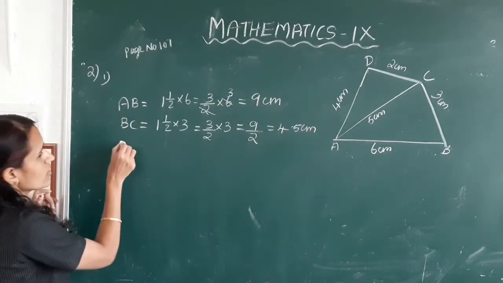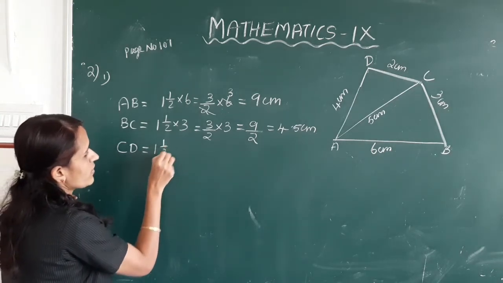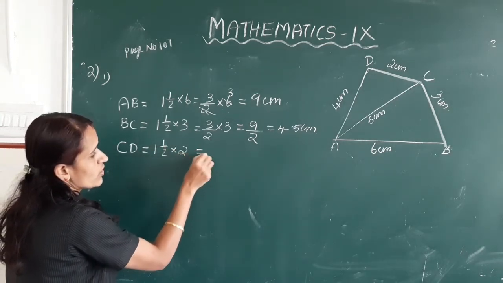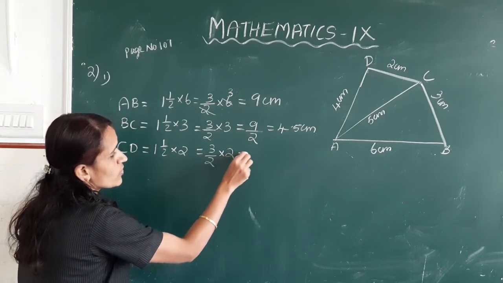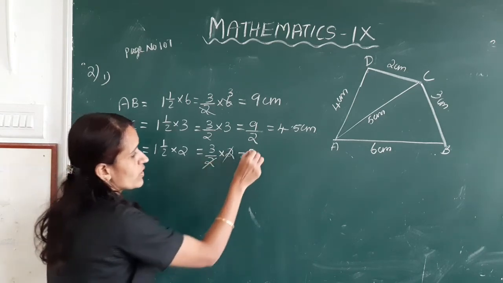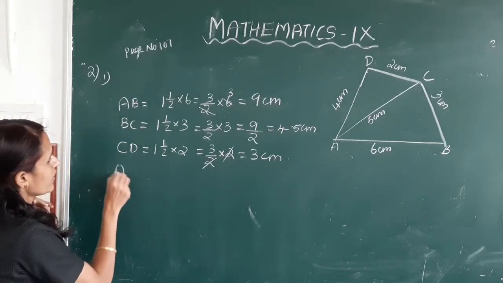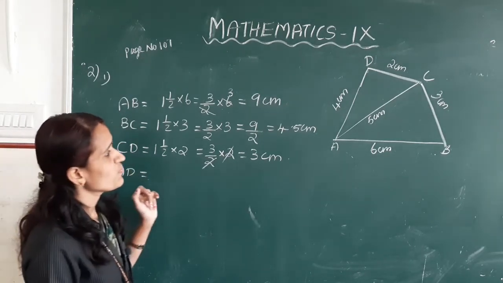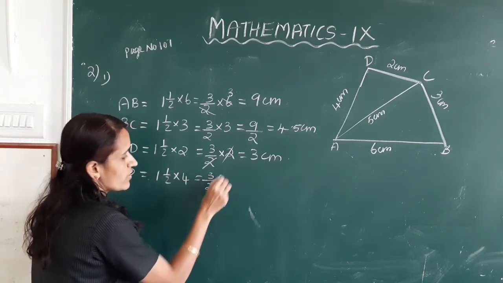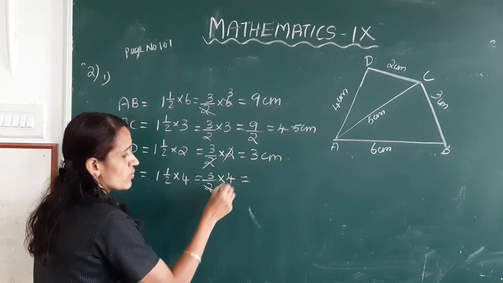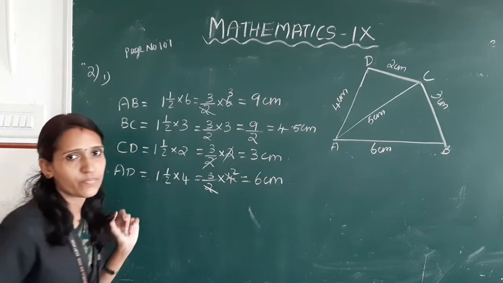Okay, next CD, this is equal to 1.5 times 2, that is 3 by 2 into 2, this is equal to 3 centimeter. Next, AD is equal to 1.5 times 4 centimeter, this is equal to 3 by 2 into 4, 4 divided by 2 is 2, 3 into 2, 6 centimeter.